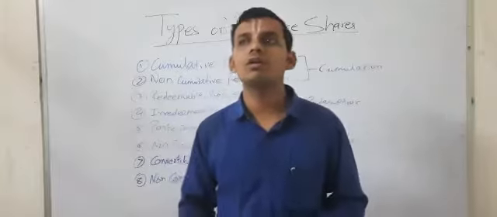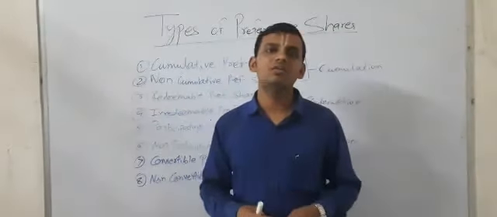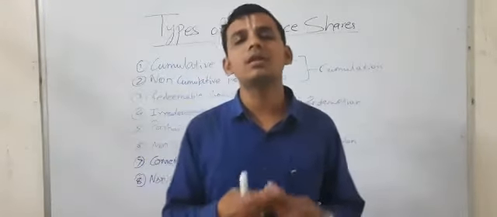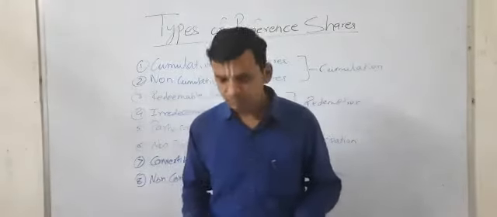As we have read in the definition, preference share is a share which has certain preferential rights in the case of repayment of capital and the right to receive the dividend over equity shares.